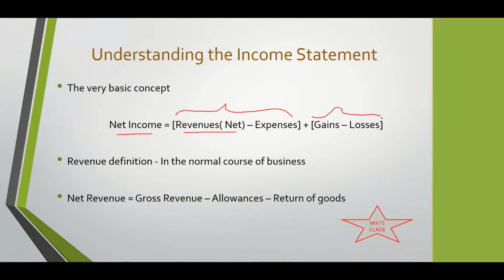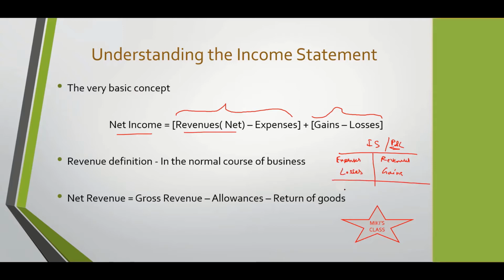Because on the income statement, if you think about it, in the Indian format, I'm just saying so that you understand, this is the P&L, the profit and loss account, the same. So on the right hand side, revenues will be there, and you'll also have gains and profits. And on the left hand side, you'll have expenses and you'll also have losses.